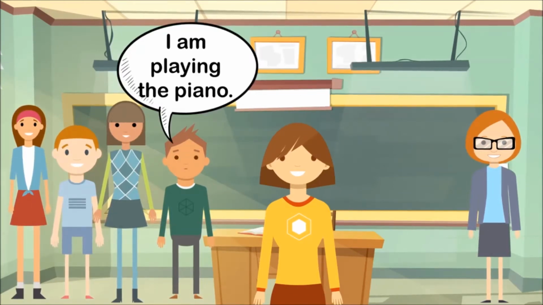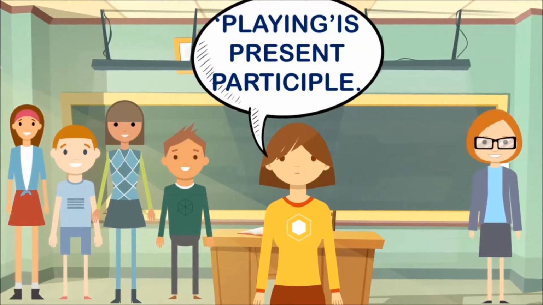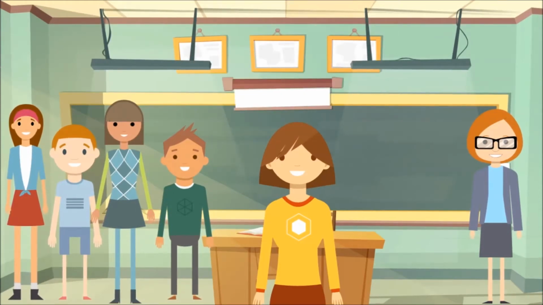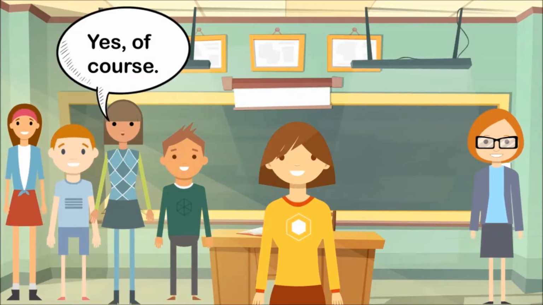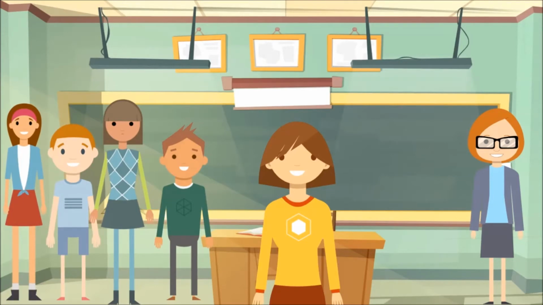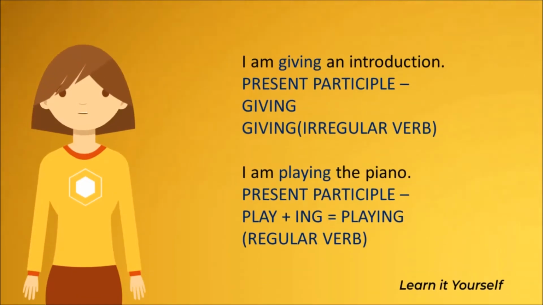I am playing the piano. Playing is present participle. Has each of you performed before? Yes, of course. Performed is past participle. I am giving an introduction. Here, the present participle is giving. Give is the verb. It is an irregular verb and hence it is formed by omitting the E from the word give and adding the ing to it.